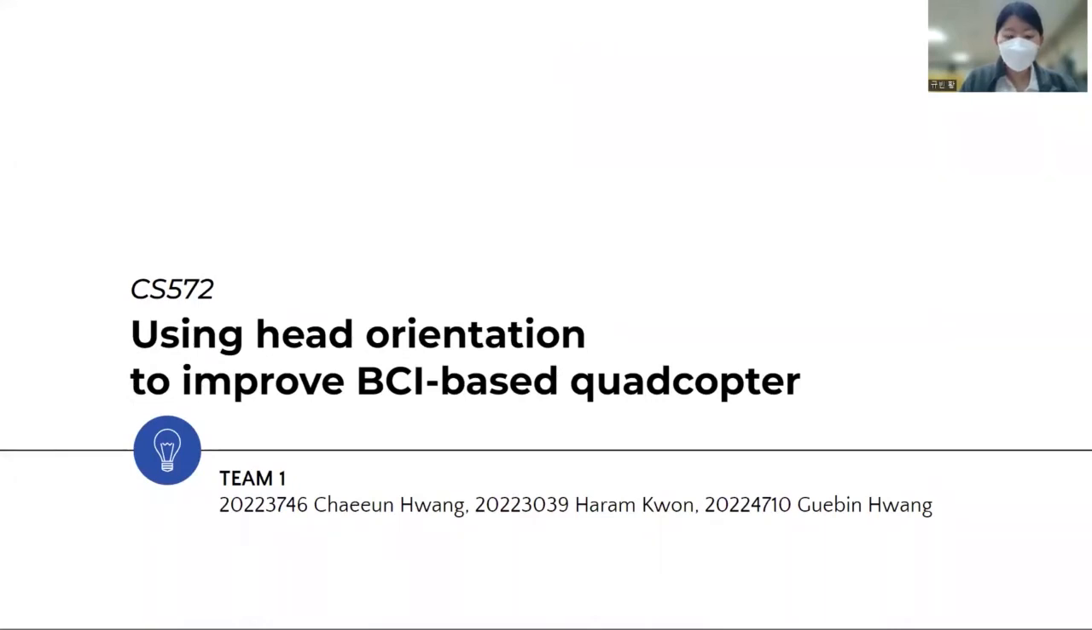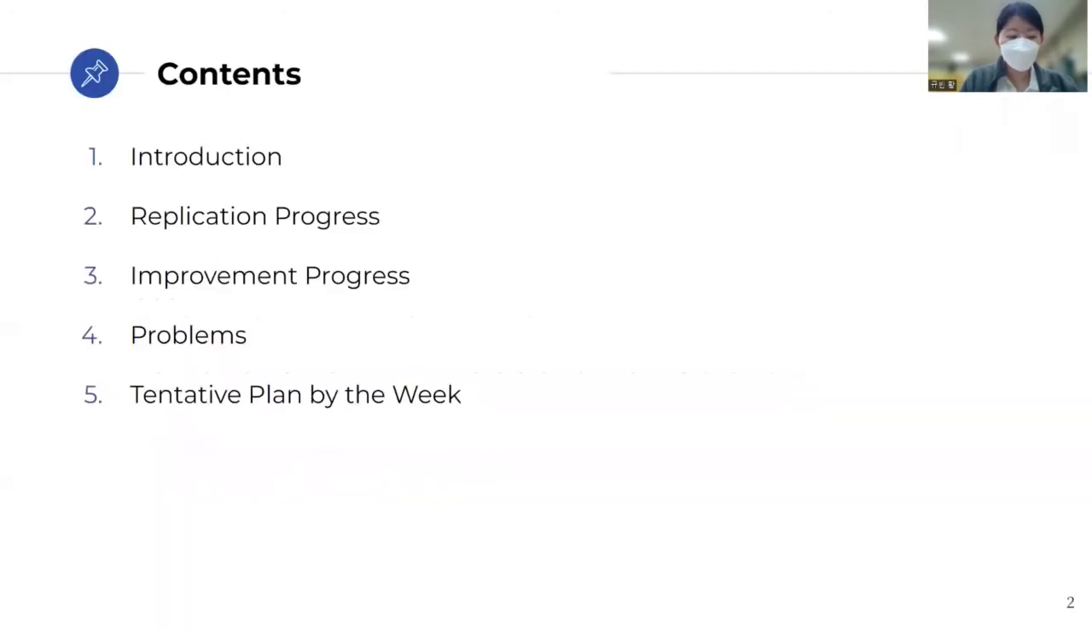Hi everyone, we are Team 1 and this is our progress presentation. We have studied the methods to improve a BCI-based quadcopter using head orientation. The presentation will proceed in the following order.